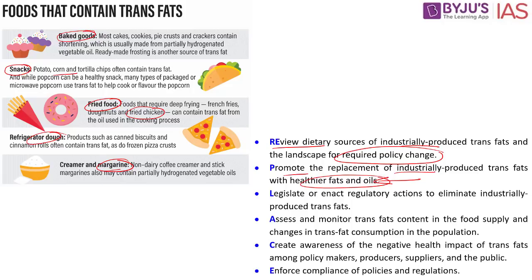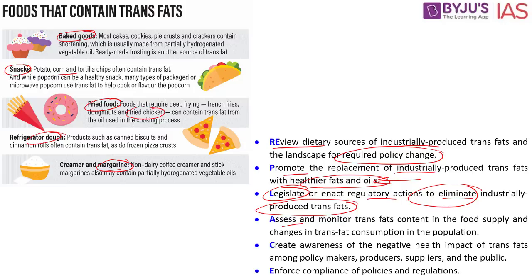Then we have to legislate or enact regulatory actions to eliminate industrially produced trans fats. In the present scenario, we have the FSSAI which has come up with rules and regulations. So it is asking the respective governments in that particular country to come up with rules and laws so that this can be eliminated by the year 2023.